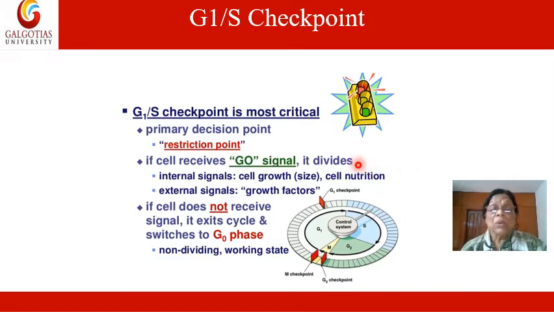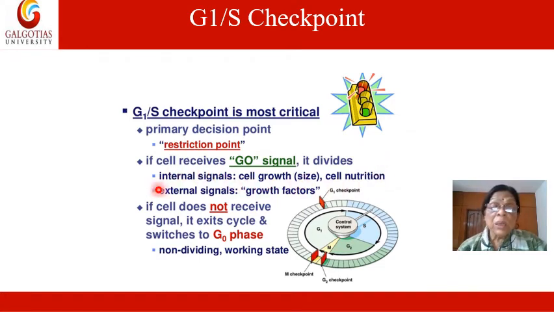So there should be proper growth of the cytoplasmic material. All the enzymes and proteins involved in the cell division should be proper, and their quantity should be whatever is required for the cell division. That is the cell nutrition. If it is proper, then according to the internal signal, the signal is go.